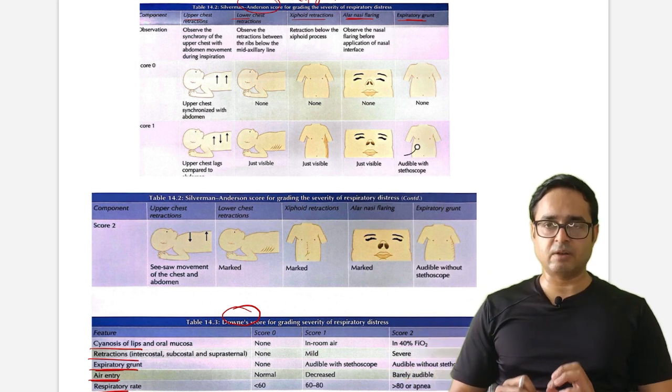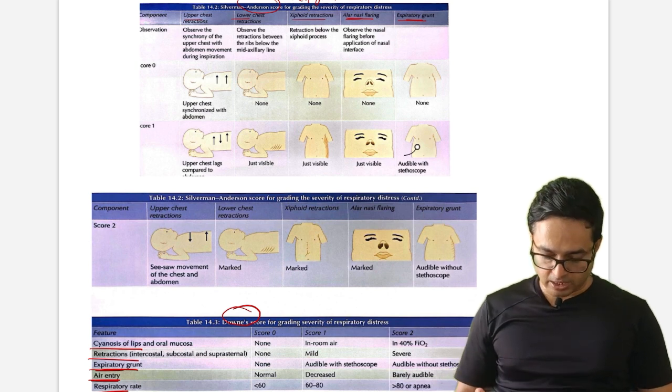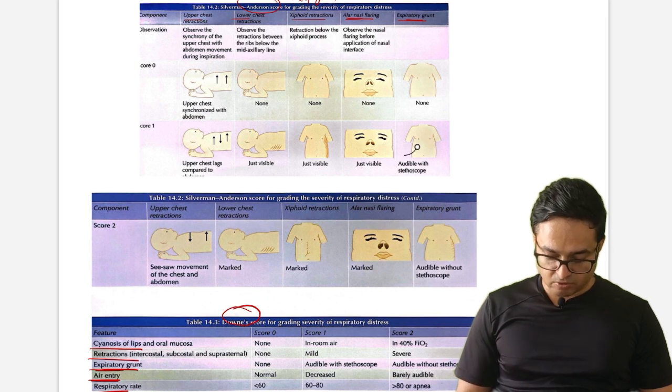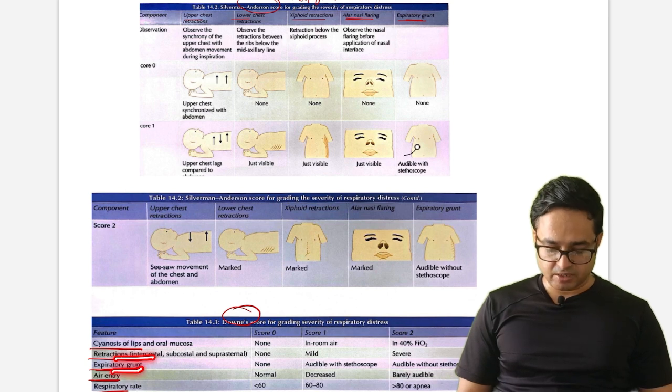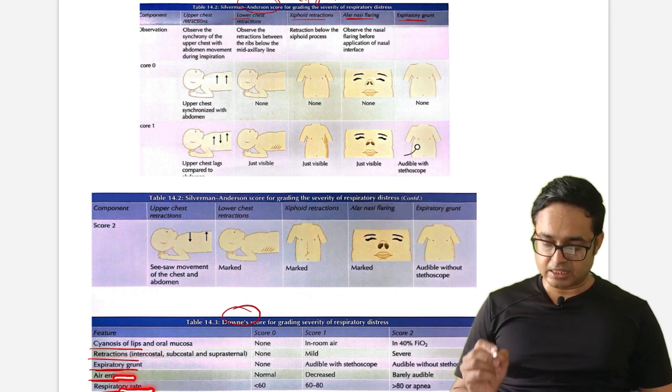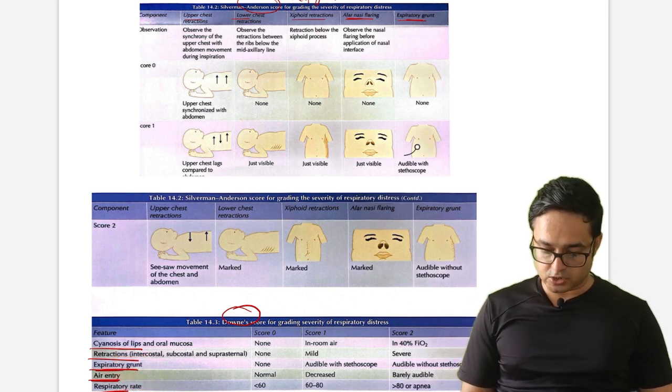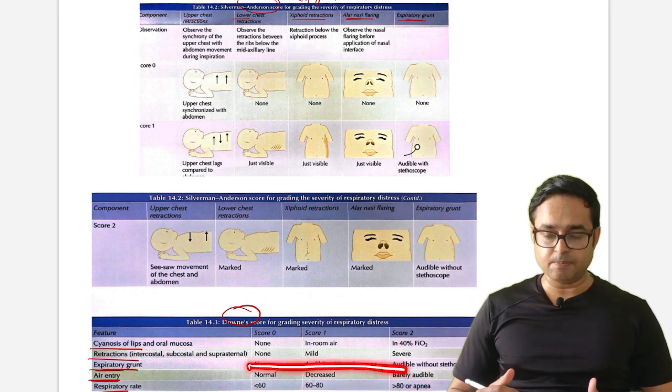Okay, this will be an easy question if you have revised just before the exam, and it will be difficult if you haven't revised it 10 days before the exam. Okay, same for the Downes score. They will ask the features like cyanosis or lip mucosa, retractions, expiratory grunt, air entry, and respiratory rate. They will score it: score 0, score 1, score 2. Okay, just go through the respiratory rate, that is important: less than 60, 60 to 80, more than 80, and expiratory grunt with other parameters.